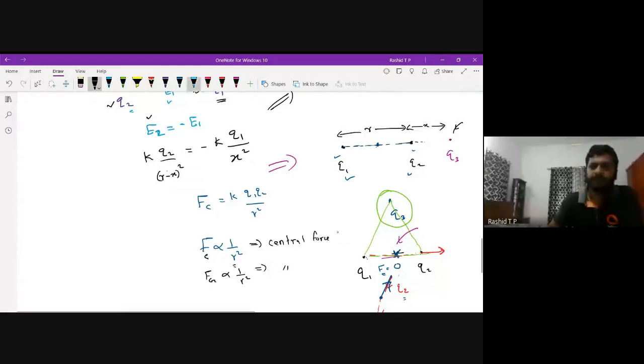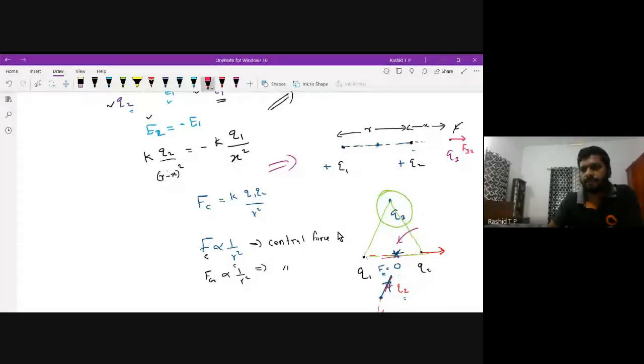Suppose Q1 and Q2 are positive charges. Now, if I keep a third charge at point 3, the total force on this charge should be 0. That is, the force on charge 3 by 2 should be in this direction.